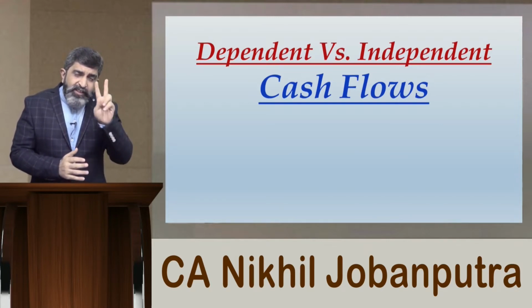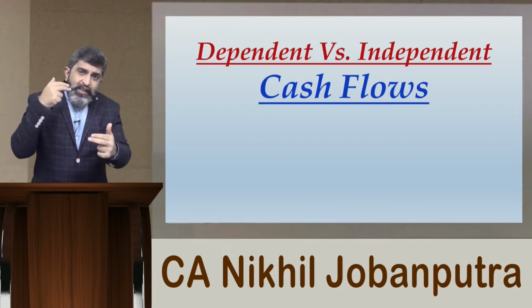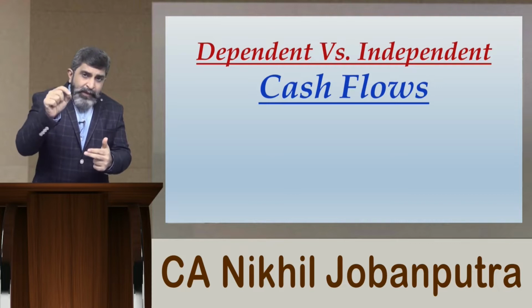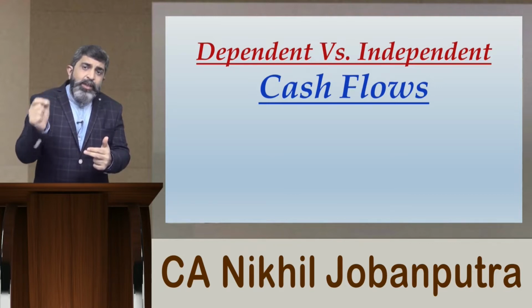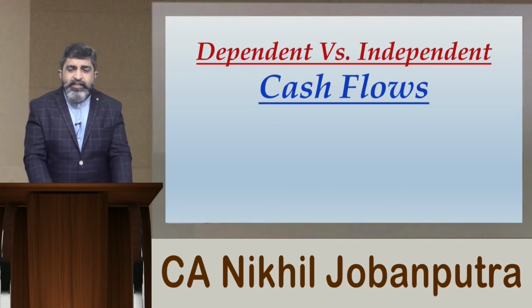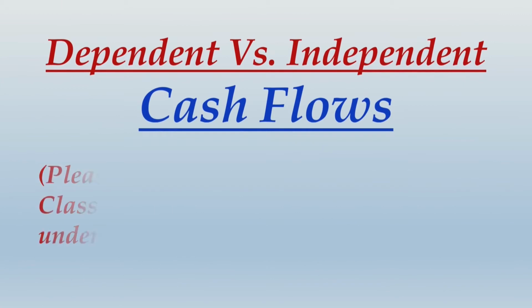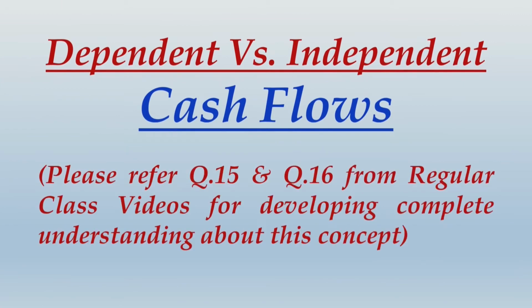Under both these situations, how would you determine NPV, and what will be the relativity of expected NPV, which is computed by using the concept of expected value of cash flow? All these concepts I have covered in the concept videos, which mainly cover question number 15 and 16 from regular class videos. Please watch those videos if you find a need, and the link of the same has definitely been given to you in the description.